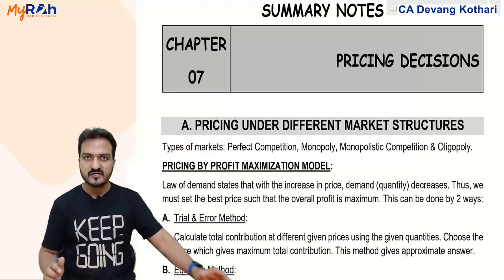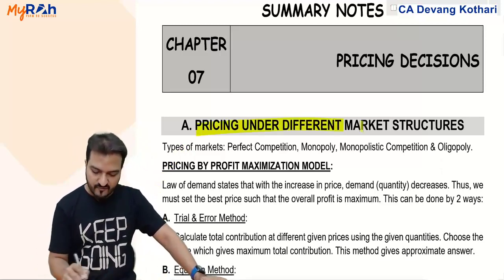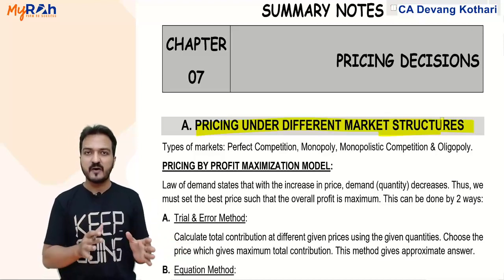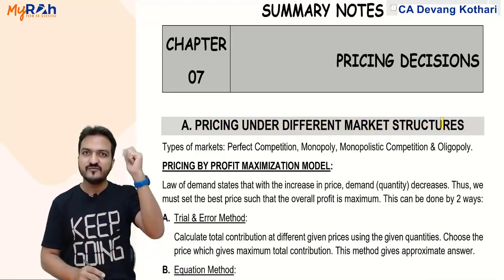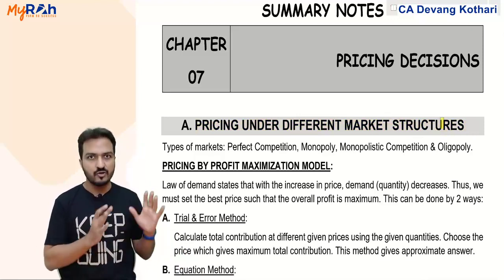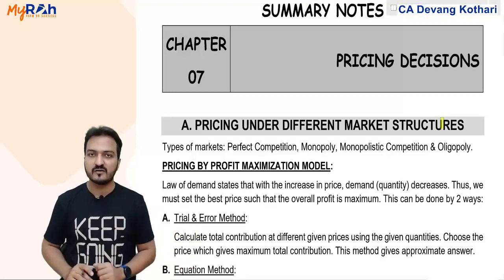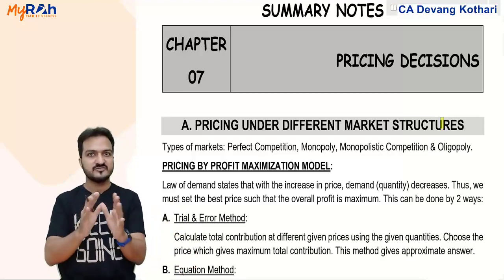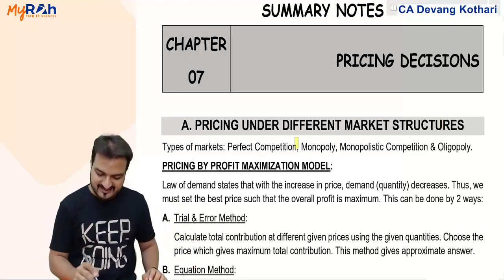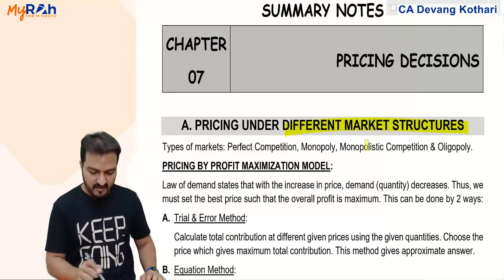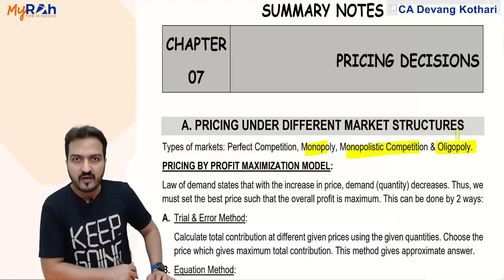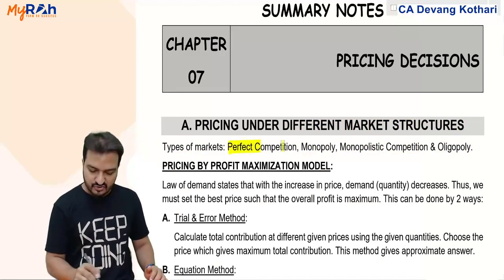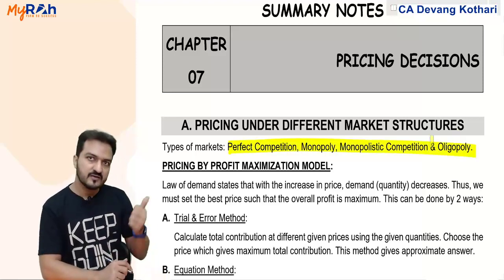The first part in the chapter is about pricing under different market structures. Under this part, you have some short revisions from your CPT level, which I will definitely not revise now, assuming that you all being CA Final students know your CPT topics well enough. The first topic here is different types of market structures. Types of markets can be perfect competition, monopoly, monopolistic competition, oligopoly. Your study material contains details of each of the 4 types. If you need to know the details, you can refer to the book.